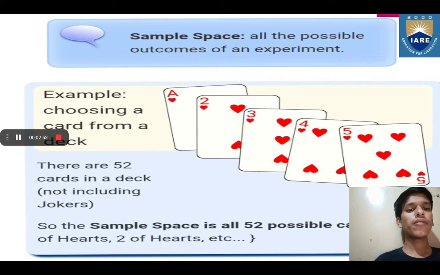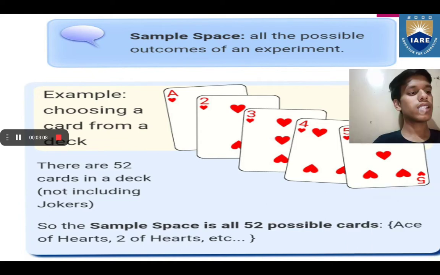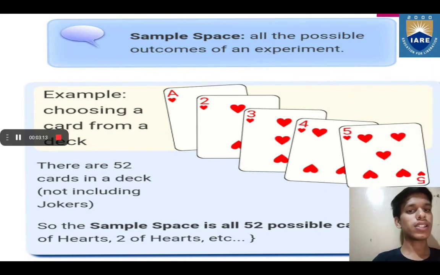For example, choosing a card from a deck of cards. There are 52 cards in a deck, not including the jokers. So the sample space is all the 52 cards, that is ace of hearts, two of hearts, and so on. All the 52 cards are the sample space of that particular experiment. So we can say that 52 is the size of that sample space.